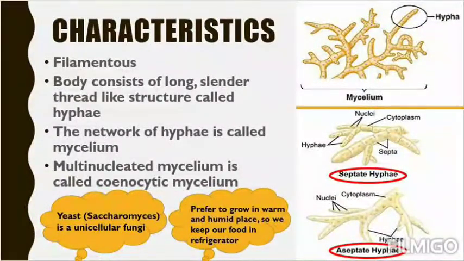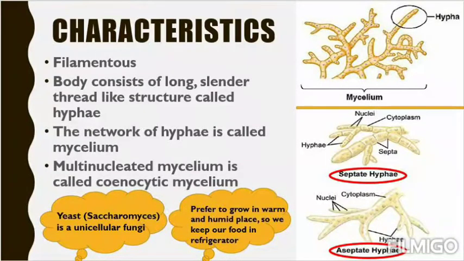Next, the body consists of long, slender, thread-like structures called hypha. This filamentous structure is called hypha. The network of hypha is called mycelium, the total collection of hypha makes a structure called mycelium. So from now onwards, you have to remember the fungal body as mycelium. You have to underline this. The network of hypha is called mycelium.